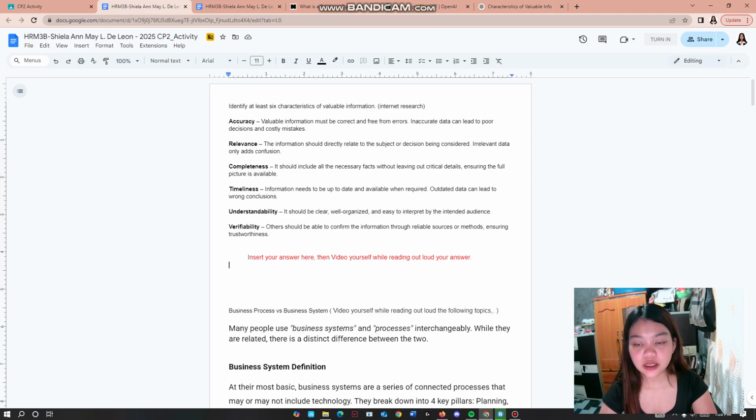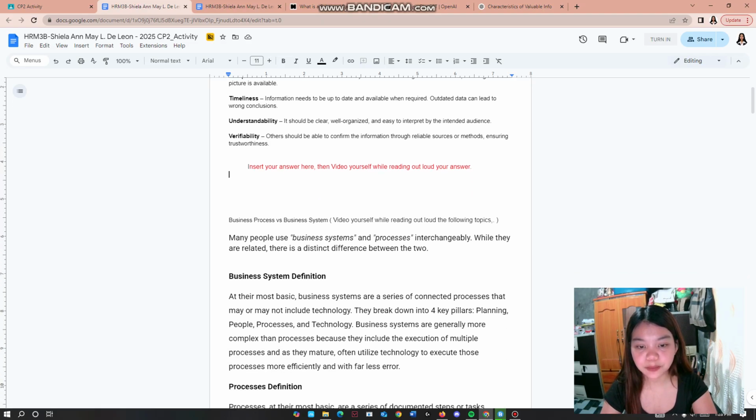Understandability. It should be clear, well organized, and easy to interpret by the intended audience. Verifiability. Others should be able to confirm the information through reliable sources or methods, ensuring trustworthiness.